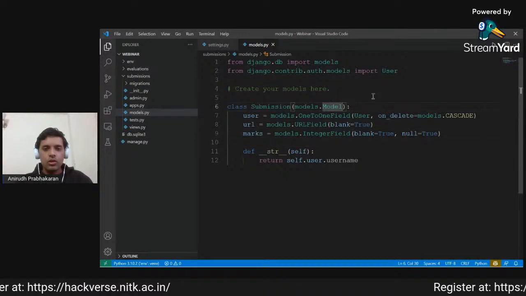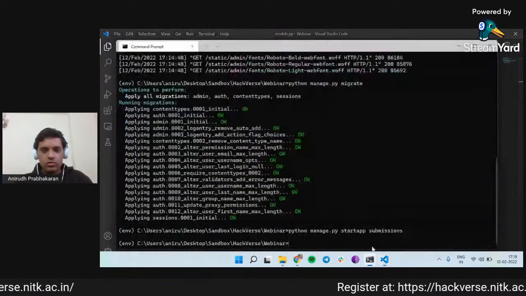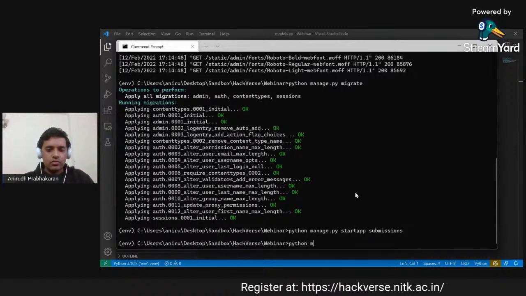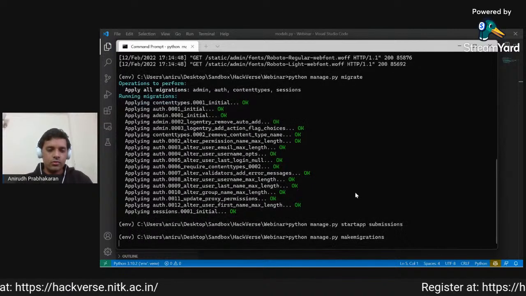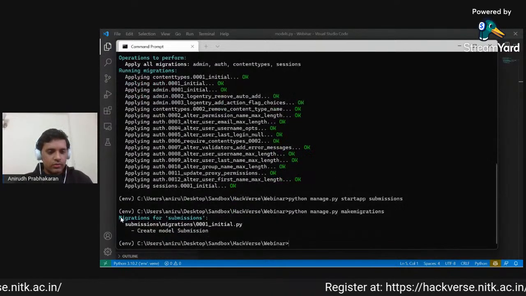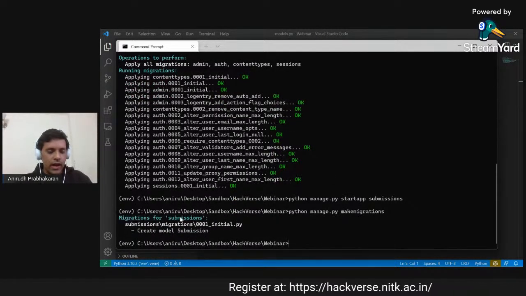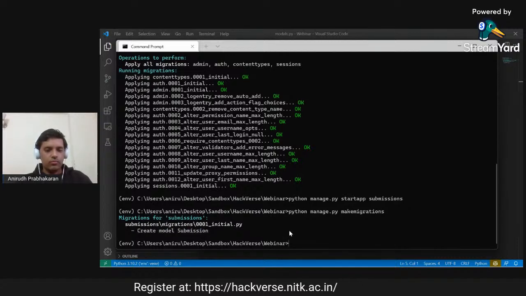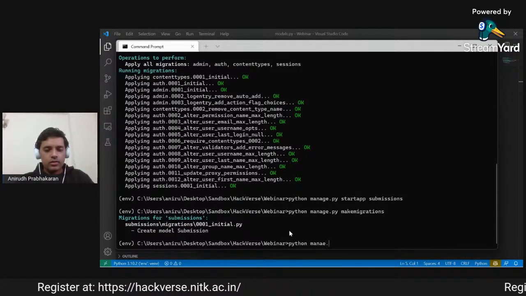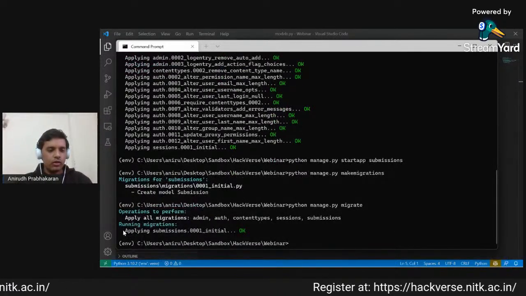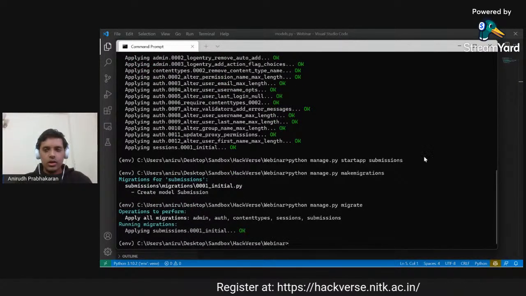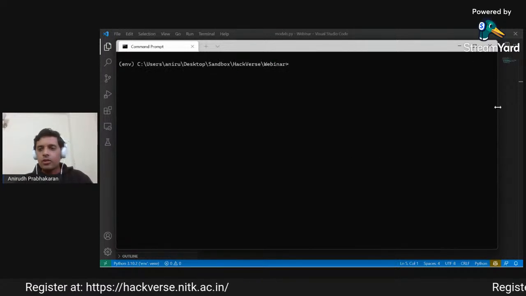This looks good. Okay, now once we have made the model, we have to create the migrations for it. Creating the migration is also simple. We have to run python manage.py makemigrations. Yeah, so now we see that the migration for submissions, that is the name of our app, created a model Submission, which is what we wanted. Now that we have made this migration, we will actually migrate it. Okay, applying submissions. Now in the database, the table for submissions has been made.